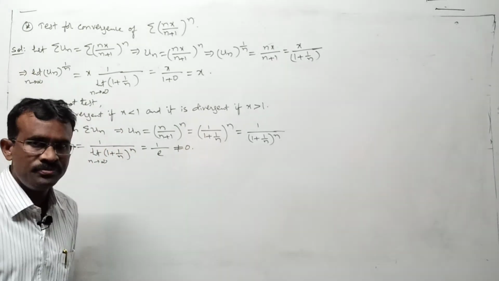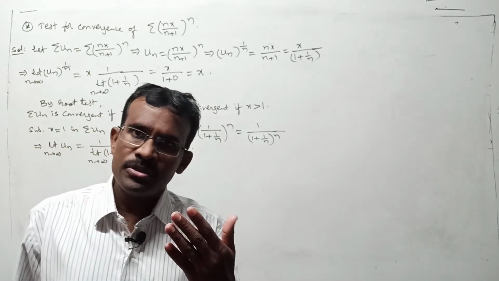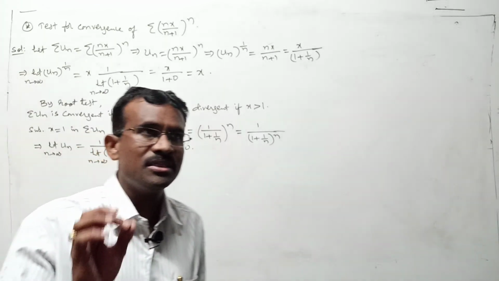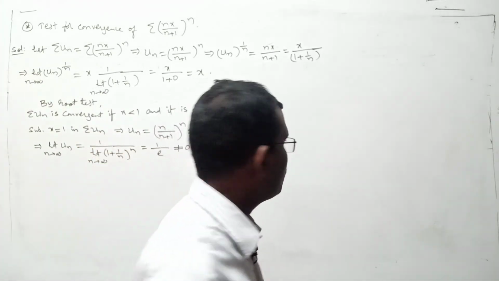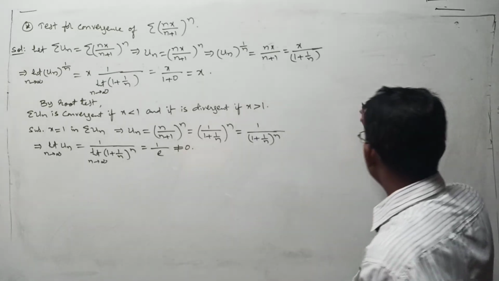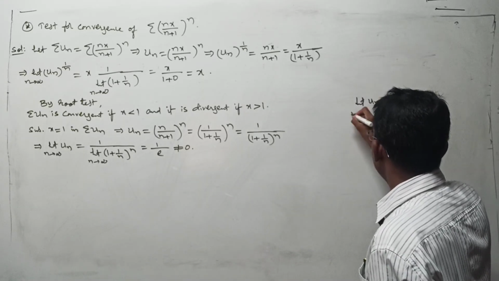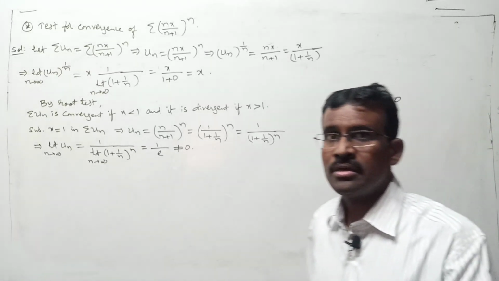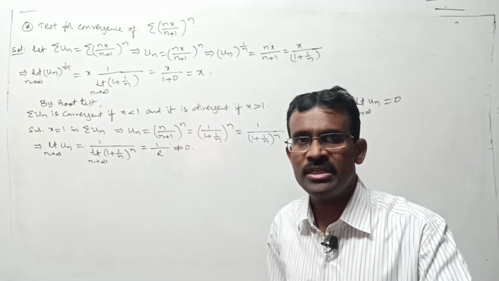Any problem is there? In this series, in the starting stages I proceeded one condition, especially a necessary condition for convergence of the series. If limit un as n tends to infinity is equal to 0, then sigma un is convergent or divergent? Maybe convergent, maybe divergent.